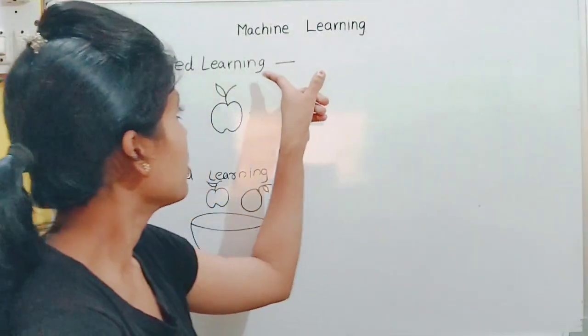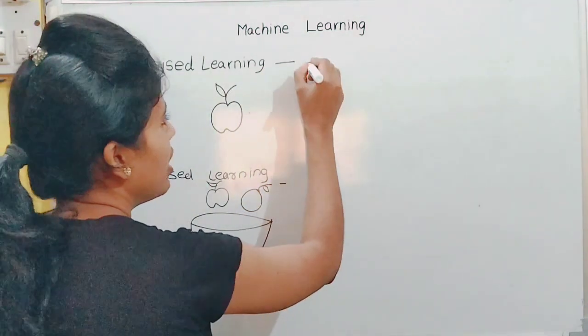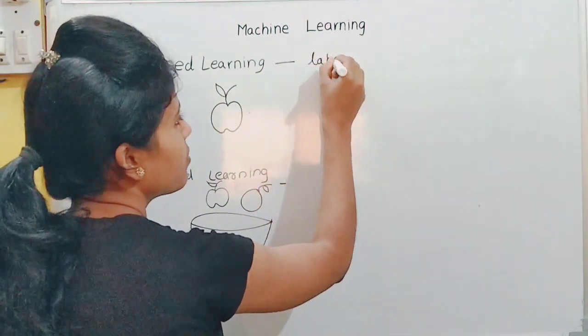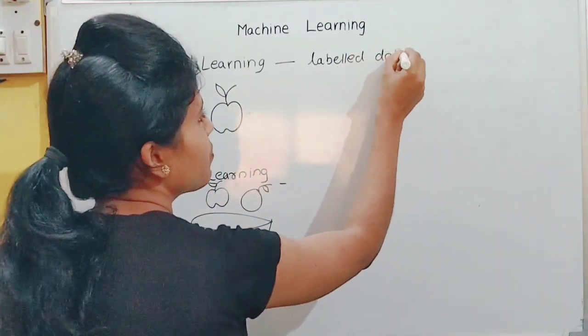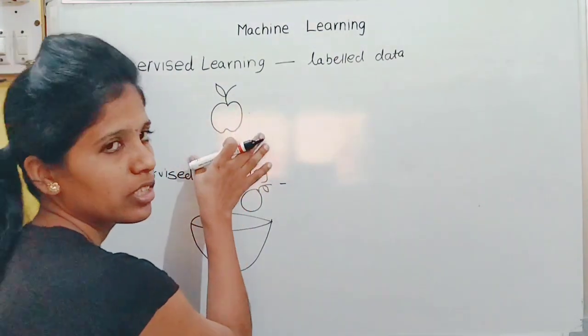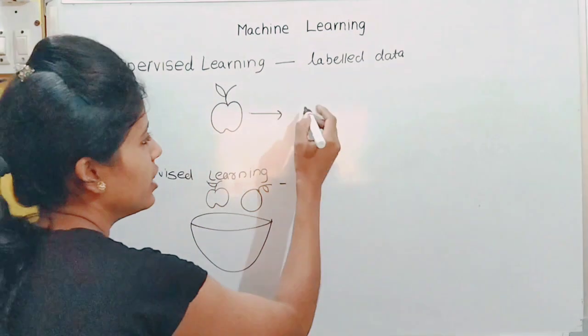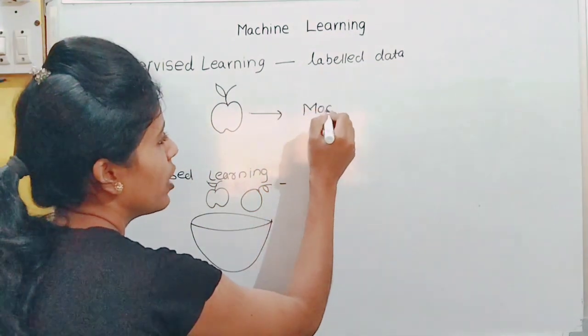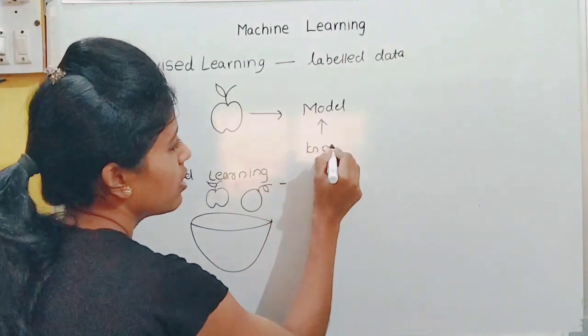See the types of machine learning. The first one is supervised learning. Here supervised learning has labeled data. Here we give data like this is an apple or this is an orange. This is given to the model, and the model learns from the data.